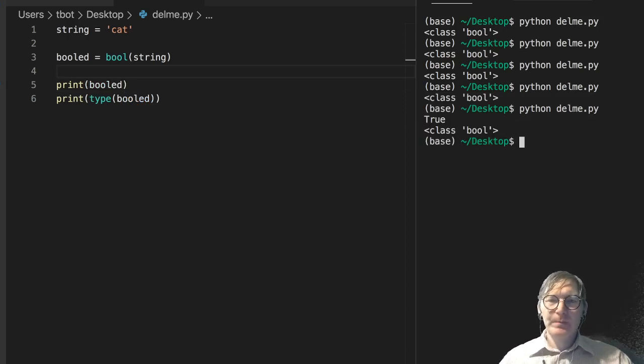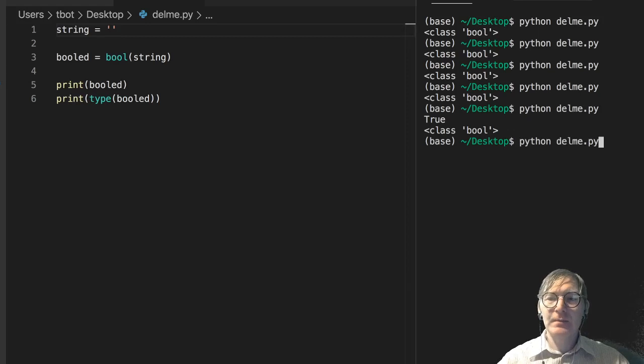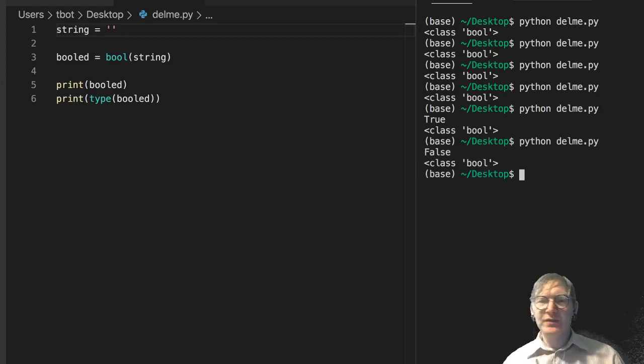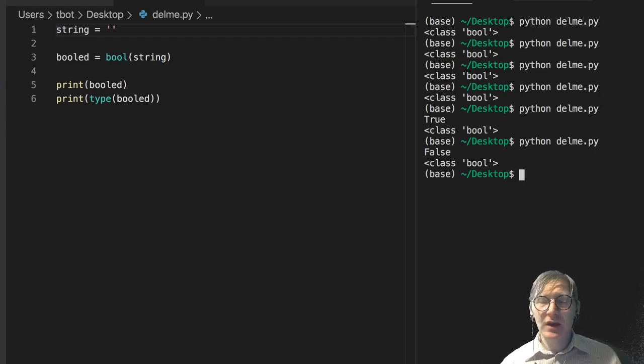Booled is true because when you cast anything that's a string that has a length greater than 0, it's going to end up being true. And the other option here is we can have an empty string, and if we cast that, it's going to be false. So I hope that gives a sense of the logic or the rationale around casting a string to something else.